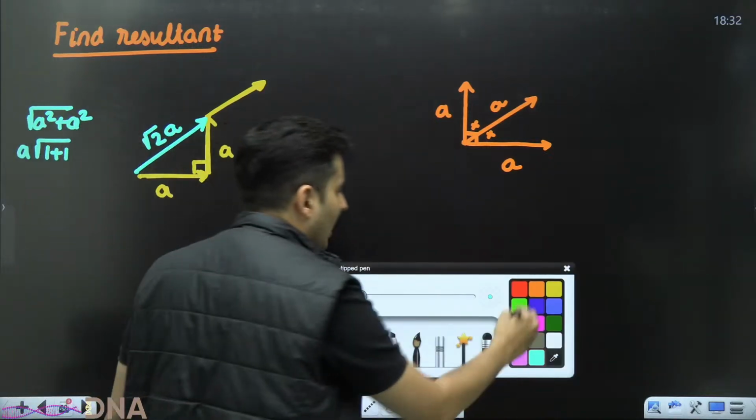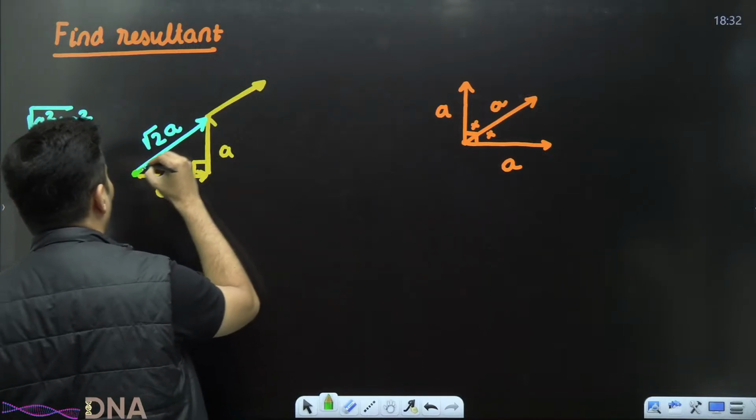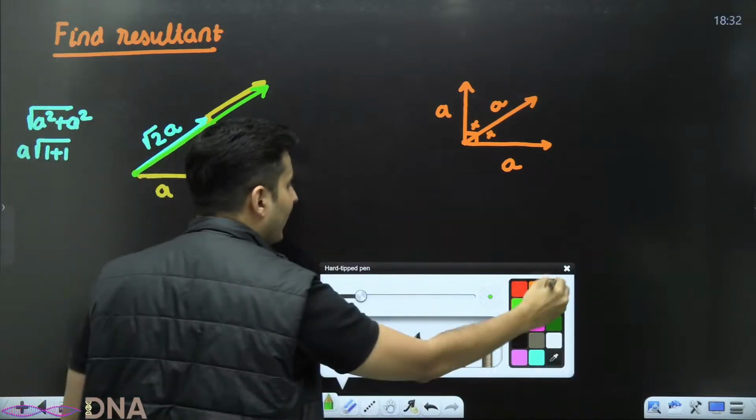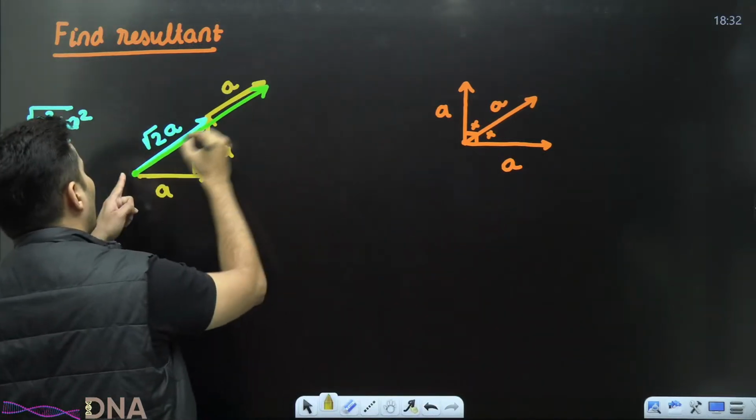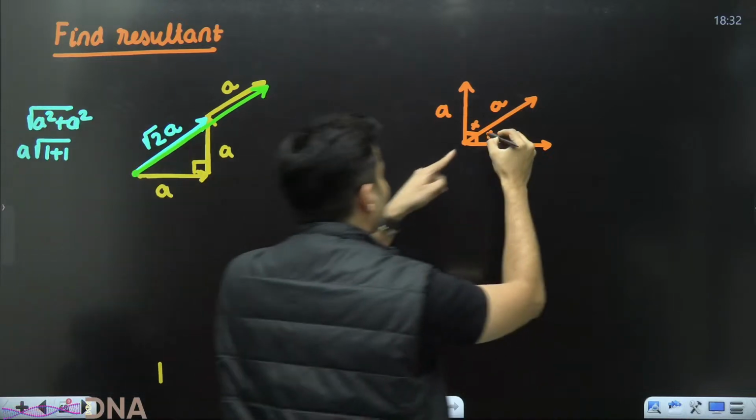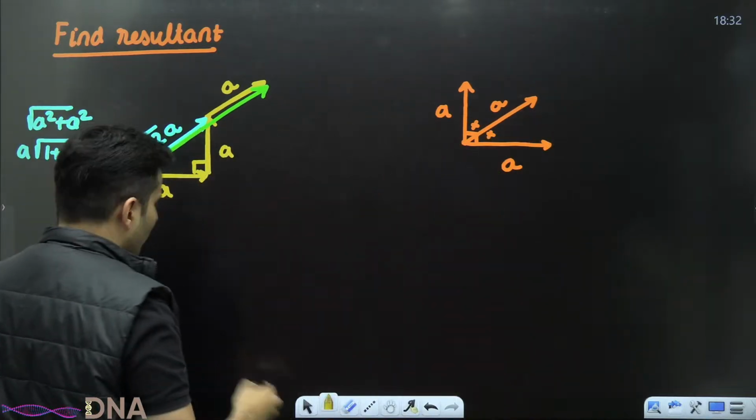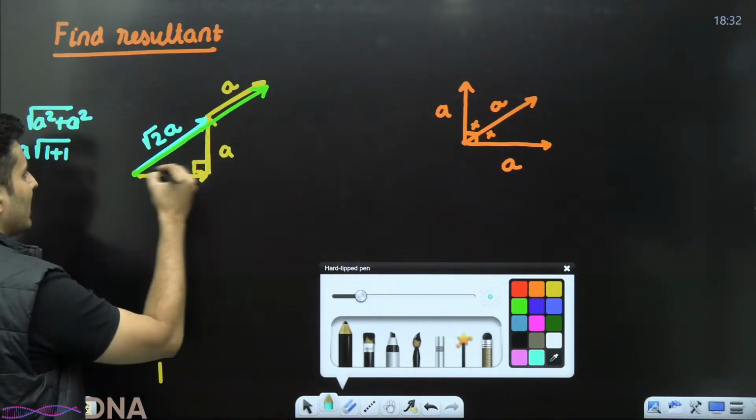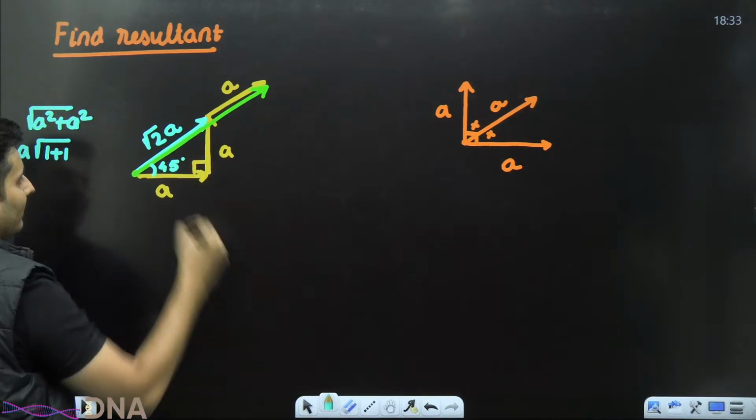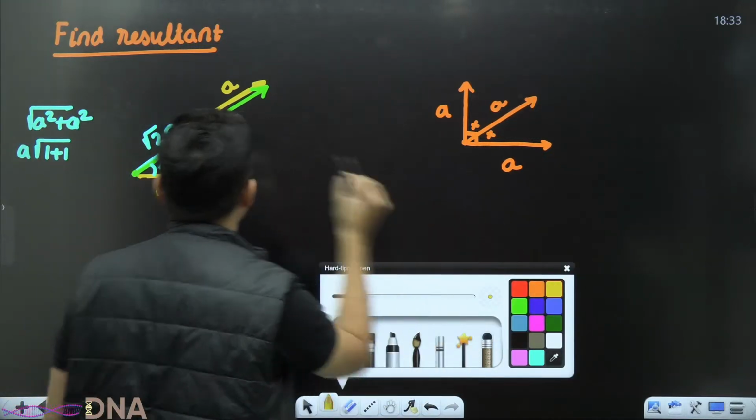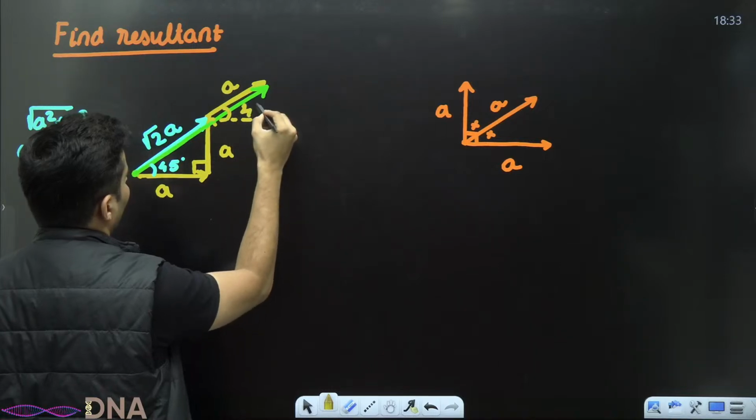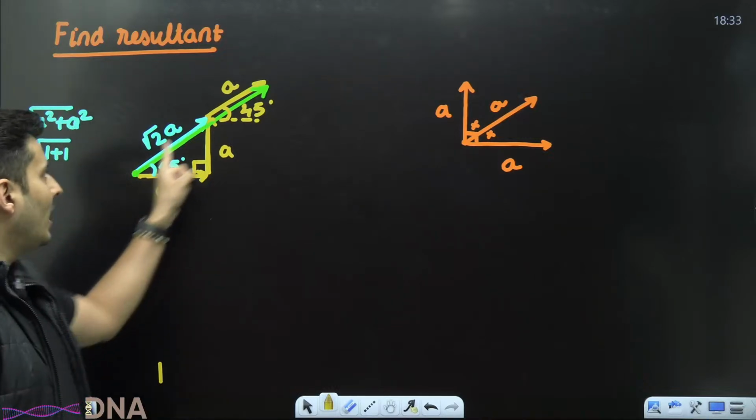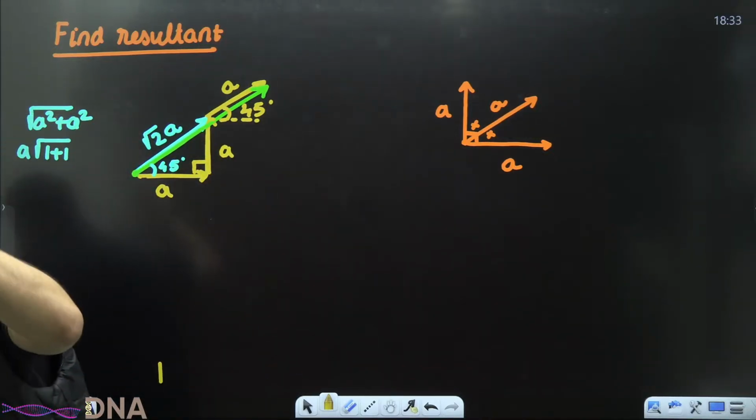Perfect. Now, I don't have to find just that. I want to find the total resultant, this whole thing. Do not forget, this is also a, and they are all in the same line because this was 45 degrees. This was also 45 degrees, 100%, because these two sides are equal. And this angle was also 45 degrees. So both are one after the other.